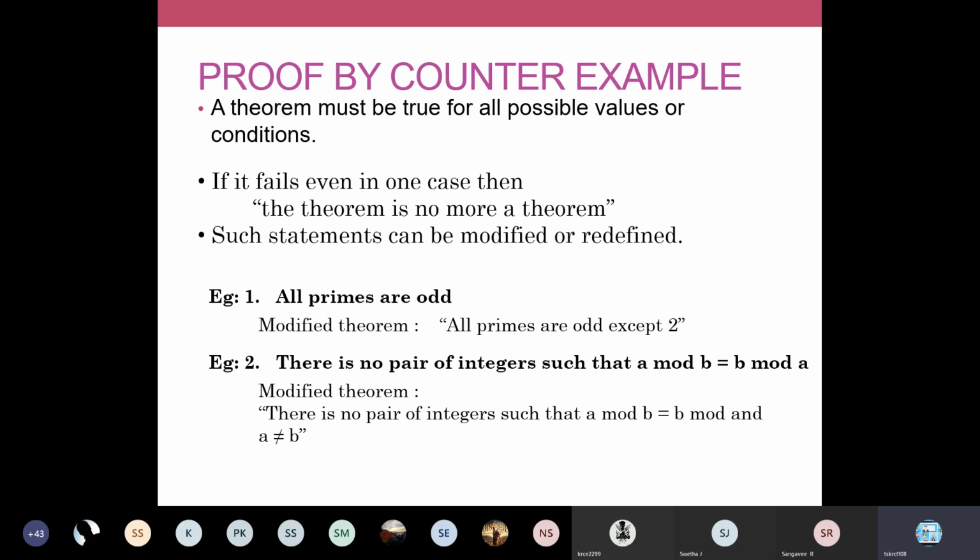Now this is a theorem. So this will be universally acceptable. So we can call this a theorem. That is the method used in proof by counterexample. You have to identify that particular case where your theorem goes false, modify your theorem and rewrite your theorem statement. So afterwards, this will be your theorem.